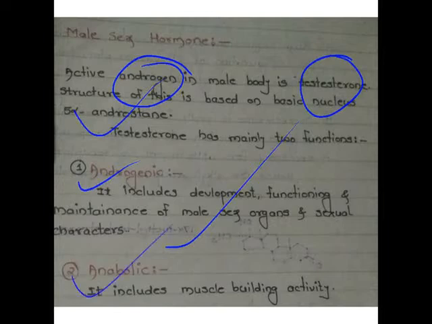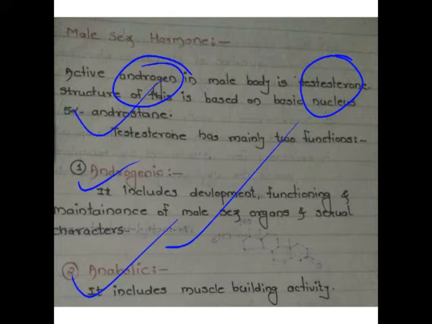The second one is the anabolic function. To increase the muscular strength of the body, to maintain muscle building, or the proper strengthening of the muscle, is the second function performed by testosterone. This type of function is called the anabolic function.